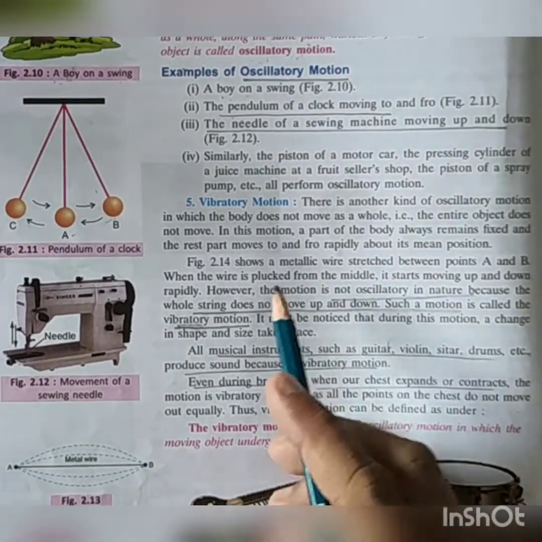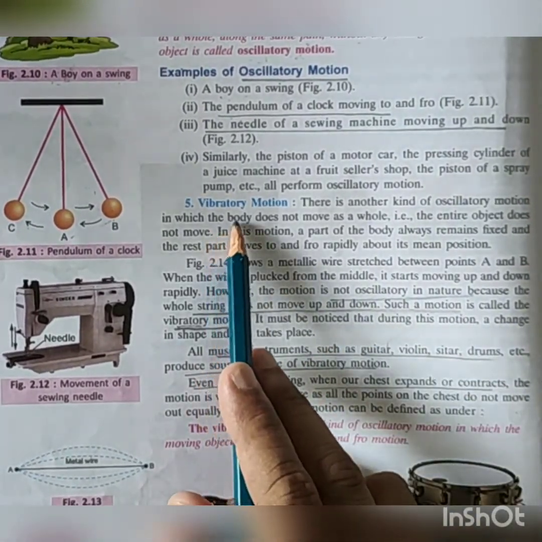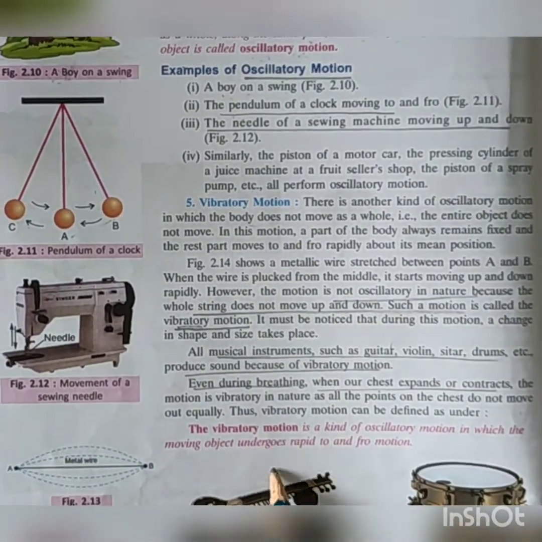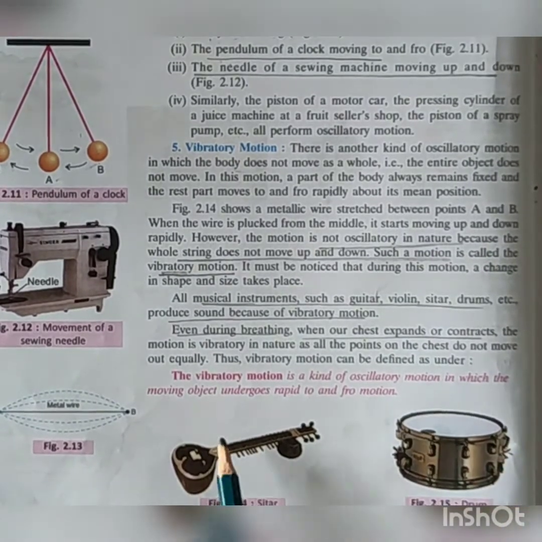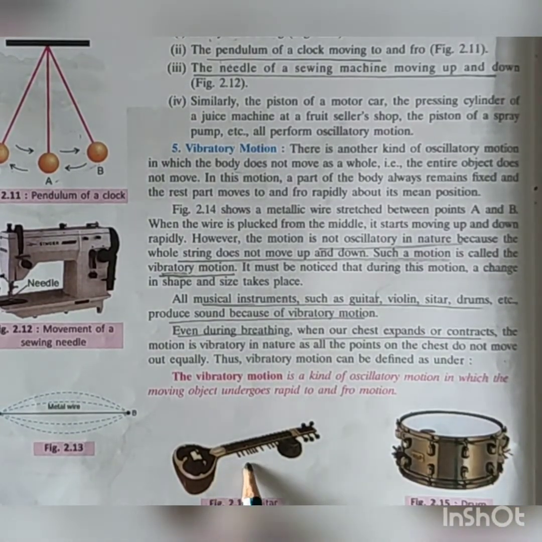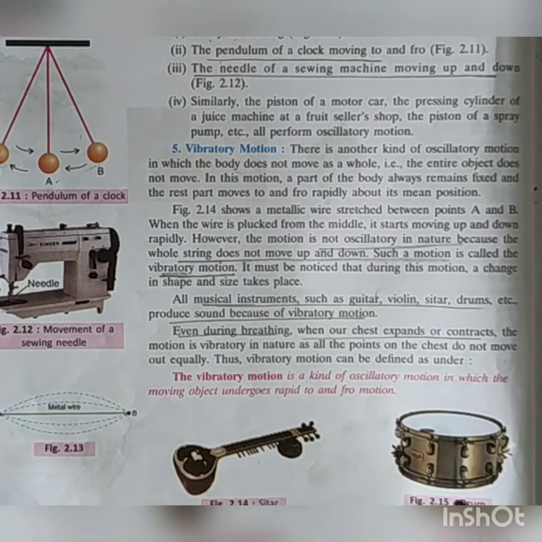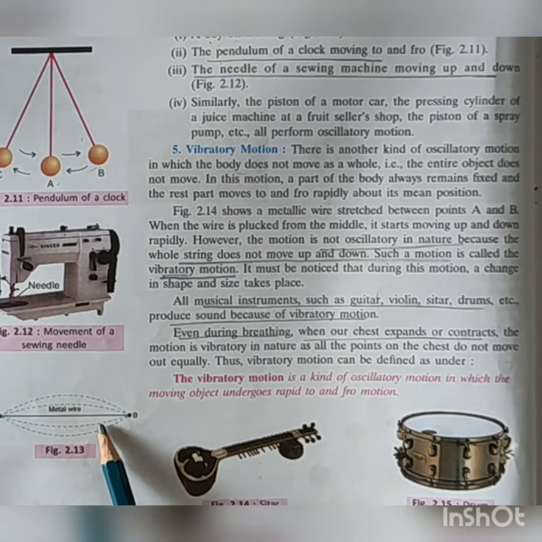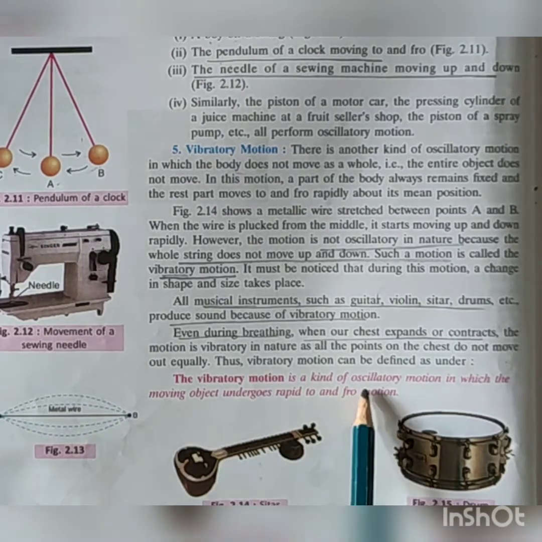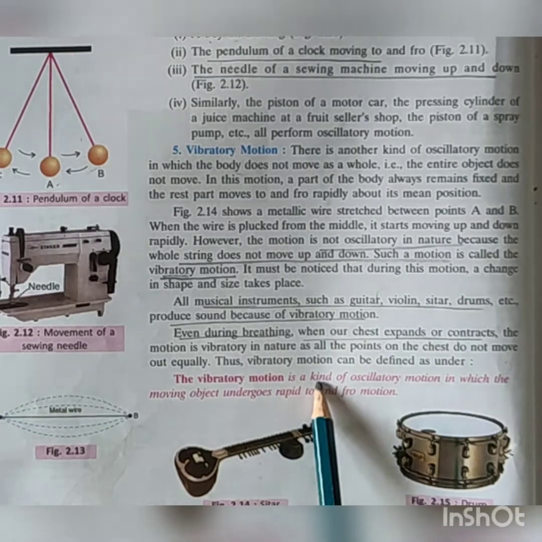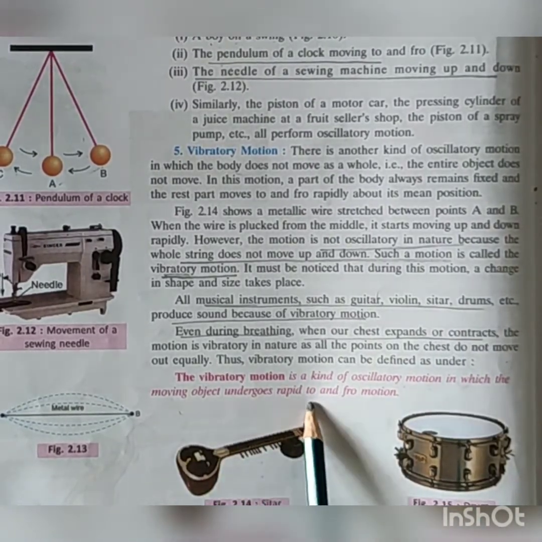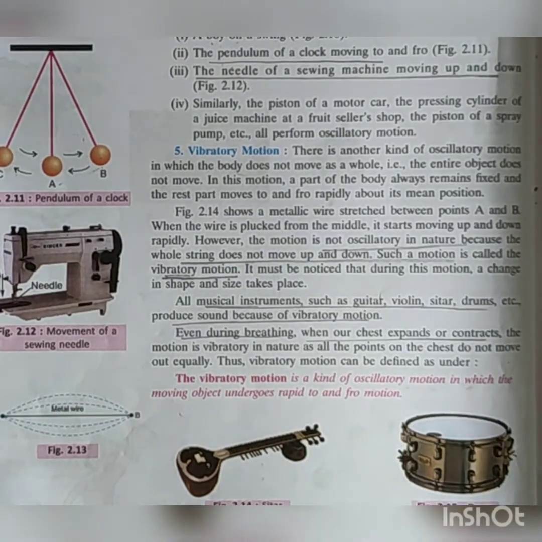Next we have vibratory motion. Vibratory motion means there will be a vibration. We have mostly seen this when playing an instrument, the vibration comes, especially a drum, a sitar, or a metal rod: if we pull it and just leave it, then vibratory motion will come. Vibratory motion is a kind of oscillatory motion in which the moving object undergoes rapid to and fro motion. It will come forward, it will go backward. So rapid to and fro motion is involved here.